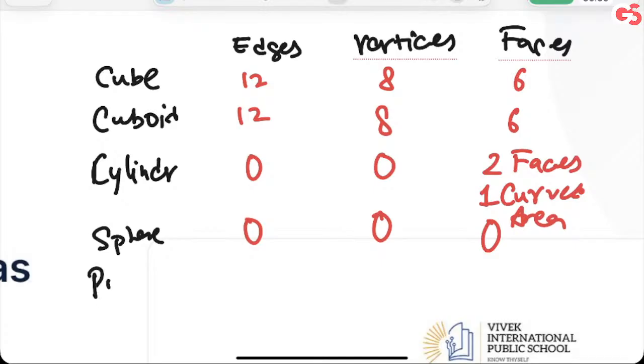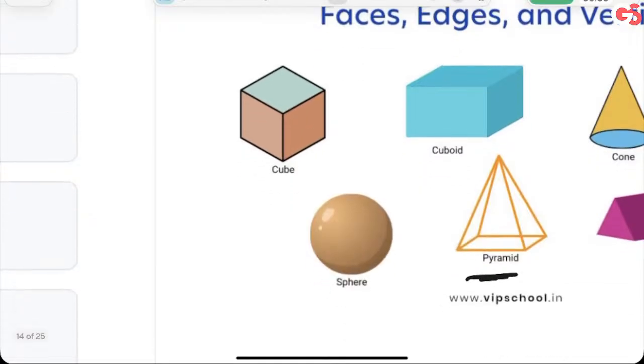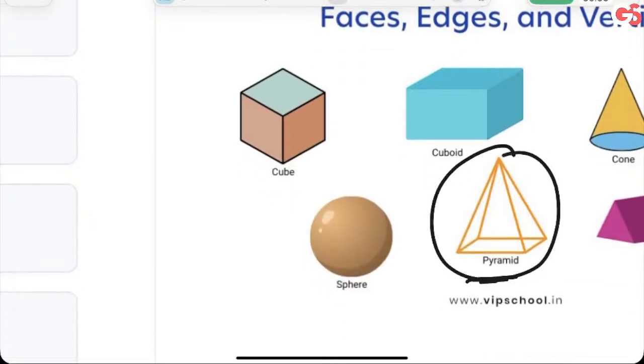Pyramid. A pyramid. How many edges do we have? Five edges. How many five edges? One, two, three, four, five. Yes. How many vertices do we have? Five only. How many faces do we have here? Five only. Clear? The edges, vertices, faces are all same in pyramid. Here is the figure of pyramid. See, got this?